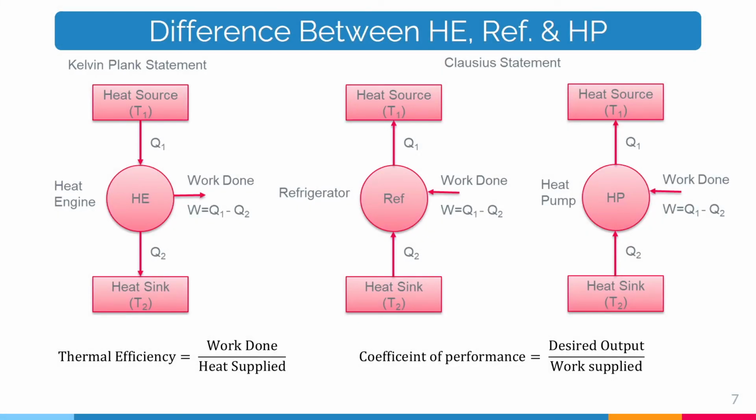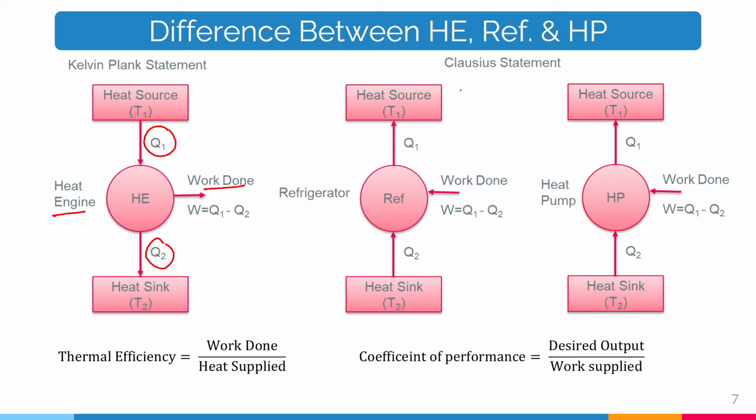In this slide, we will discuss the difference between heat engine, refrigerator and heat pump. So, the Kelvin-Planck statement applies to the heat engine, where the thermal efficiency is equal to the work done divided by the heat supplied to the system. Q1 is the heat supplied to the system, Q2 is the heat rejected by the system, and the formula for the thermal efficiency of the heat engine is the work done divided by the heat supplied.